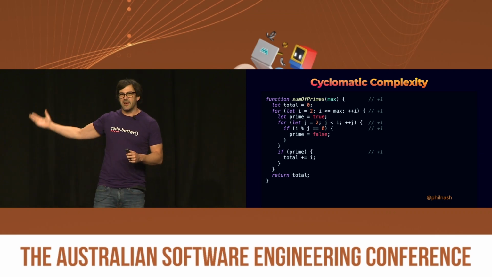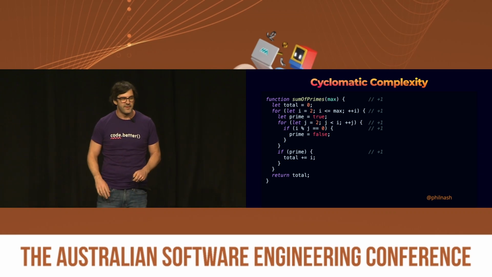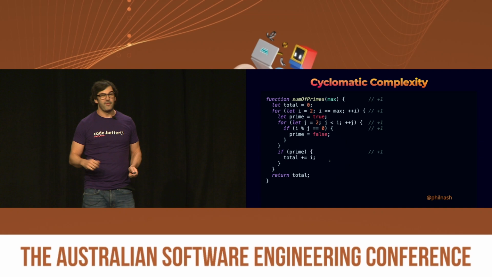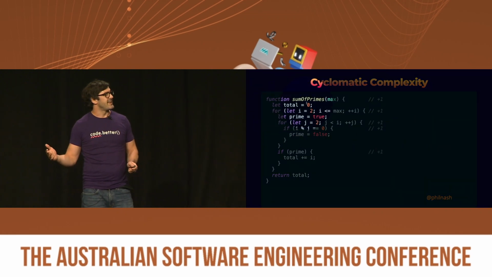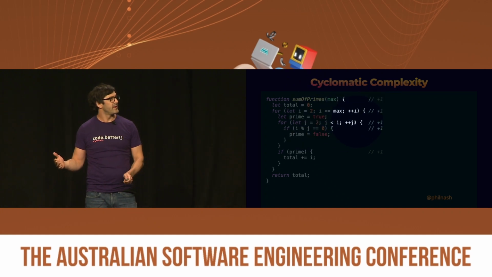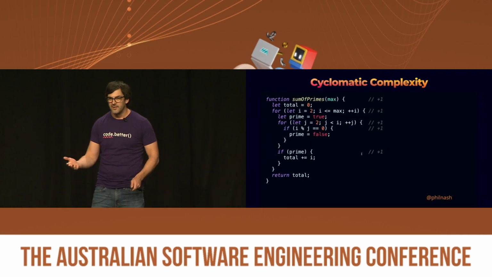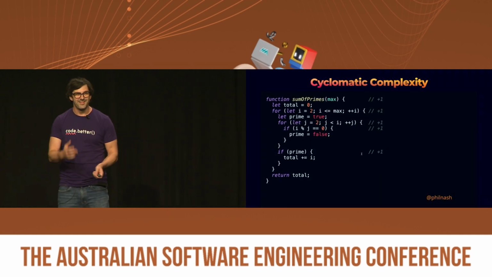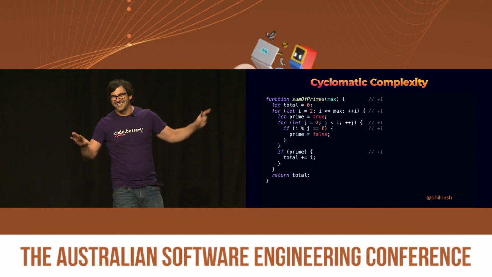Indeed, actually, it starts by every function scoring 1 for being a function in the first place. So if you were counting the cyclomatic complexity of this, then yes, for being a function, this gets 1. Then for this loop, we add another 1. For this loop, we add another 1. For this conditional, we add 1. And this conditional, we add 1. And we get 5, which nobody said, not even me, because I still don't think that's exactly right.